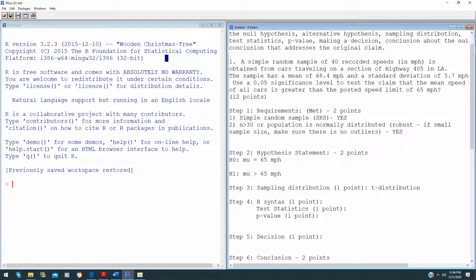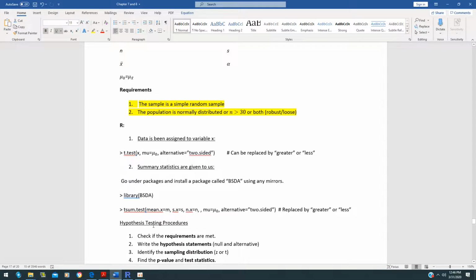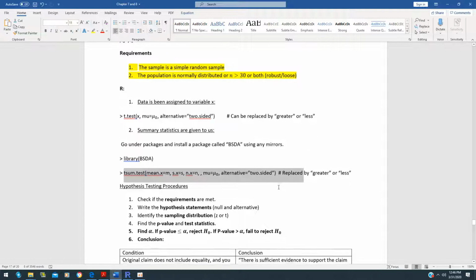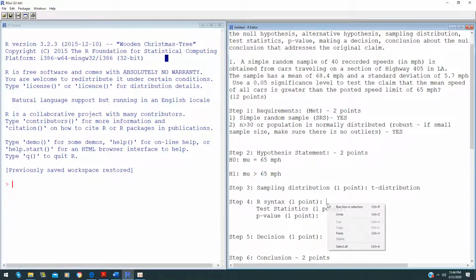Next is the R syntax. Since this question provides us the statistics, meaning the sample size, the sample mean, and the sample standard deviation, you have to use the tsum.test. That means you have to call the library BSDA and use tsum.test. This is the one that you have to use for your syntax in this case.